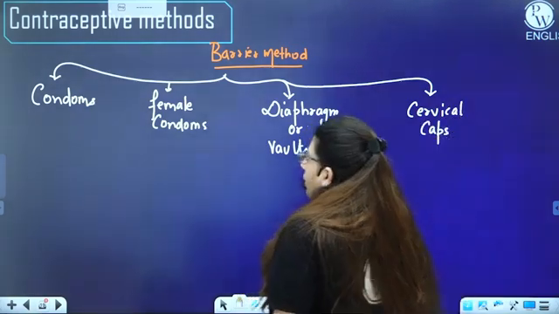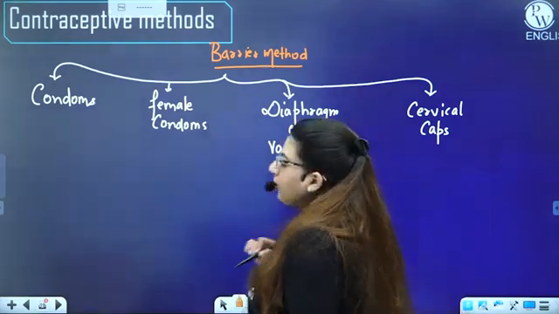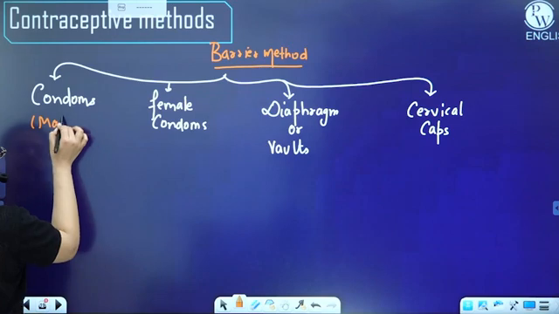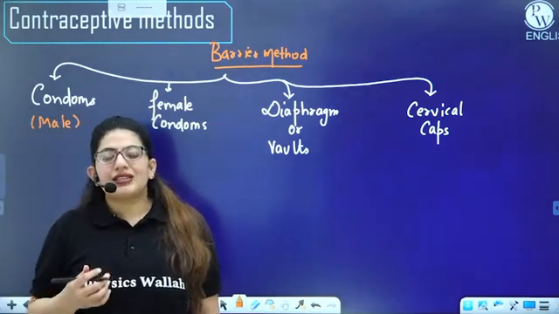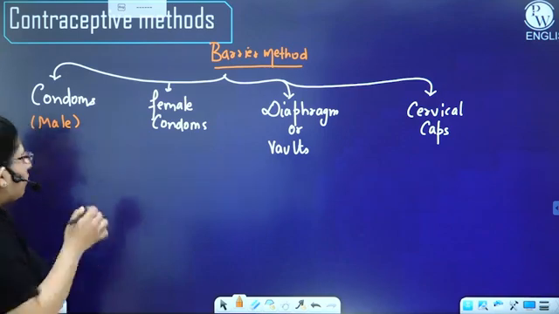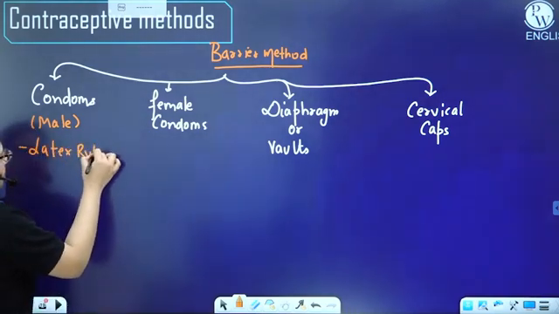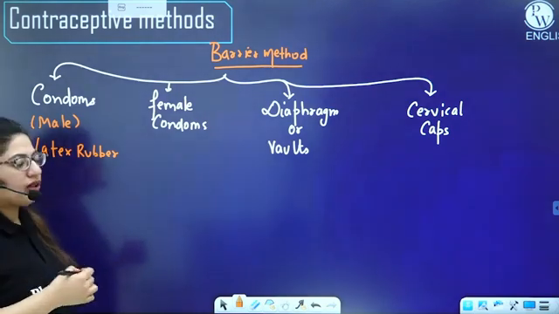Okay, all right. So condoms are basically, whenever we use the word condom nowadays, we are talking about a male condom, right? So here I'm talking about a male condom. What it is made up of? Latex rubber. So before the sexual intercourse, the male has to wear this on the penis.